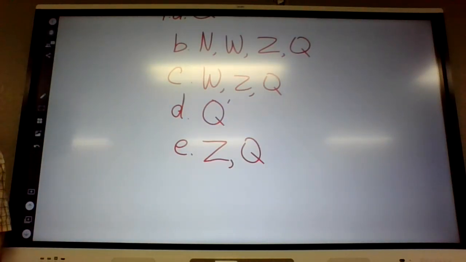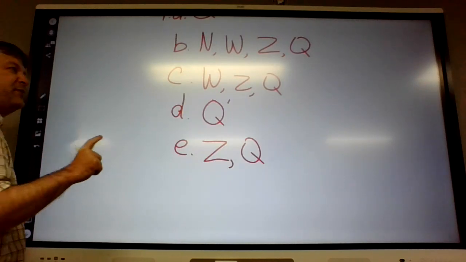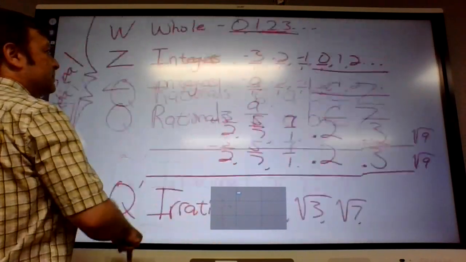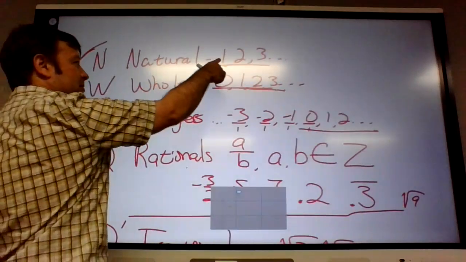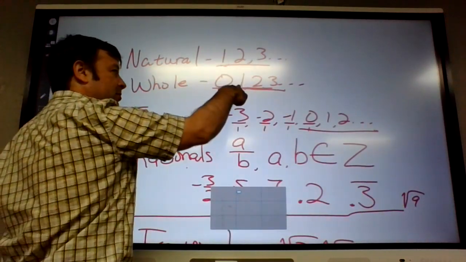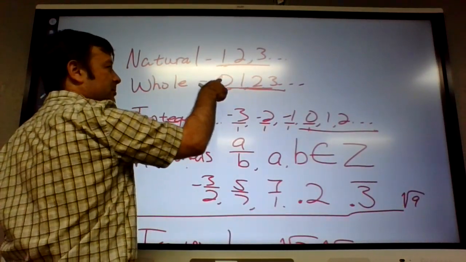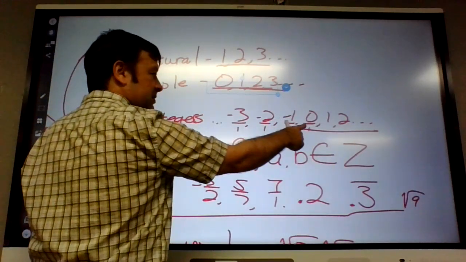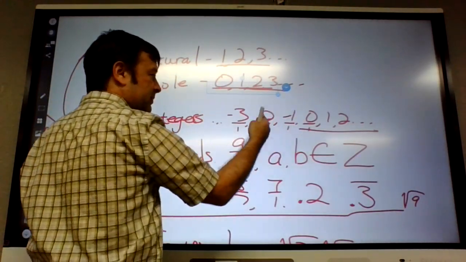Okay, on 2, the directions are slightly different. They only want you to list the most specific set. So let's go back up here real quick. Natural is a more specific set than whole numbers because it has one fewer option. Whole numbers are more specific than integers because there's more options.